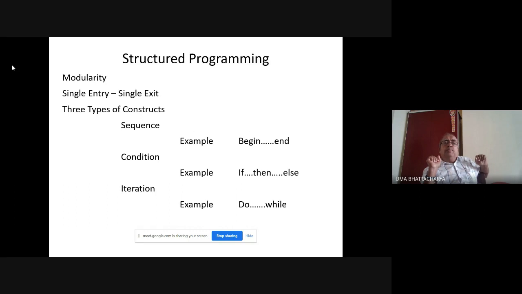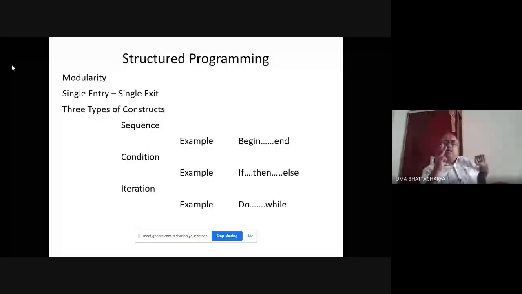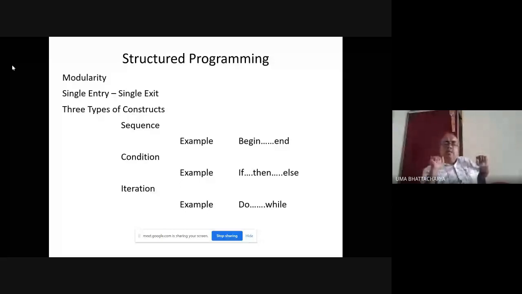And thirdly, the entire program, however big, can be written using only three kinds of constructs. One is sequence: begin end, curly bracket. The other is condition: if then else, if then case, and iteration: do while, do, for next, like that.